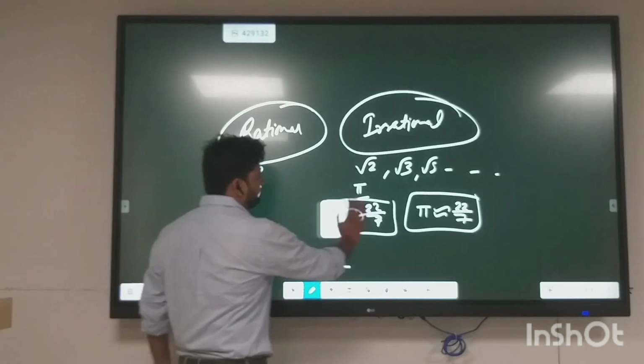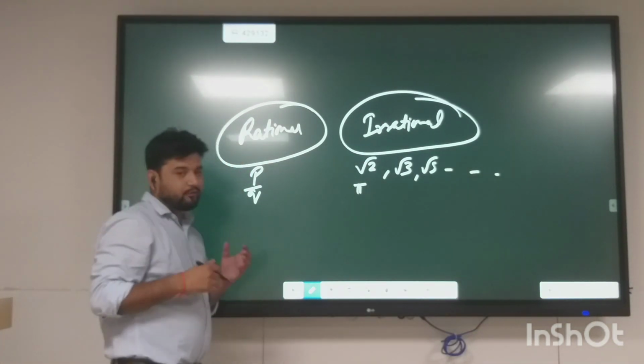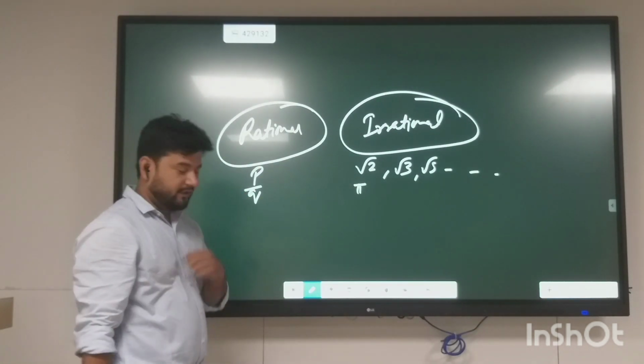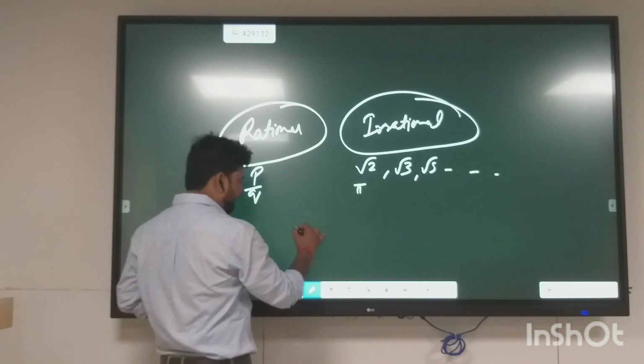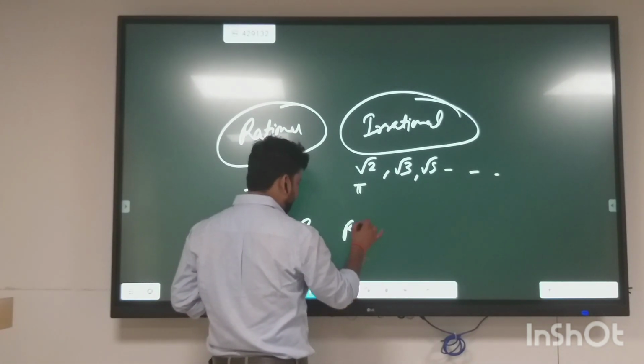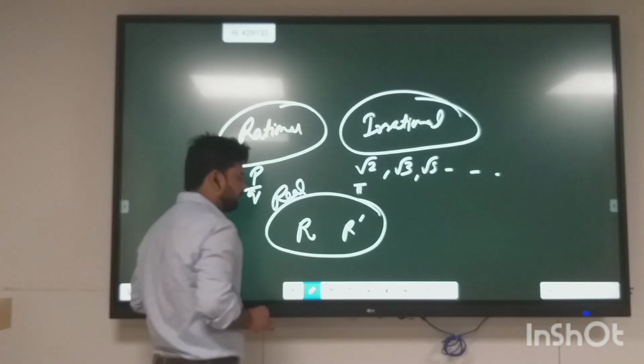So what is the set that combines both of these numbers? The set that combines rational numbers and irrational numbers is called real numbers.